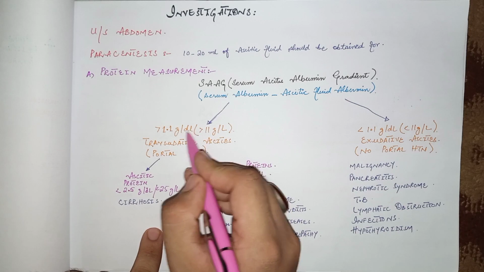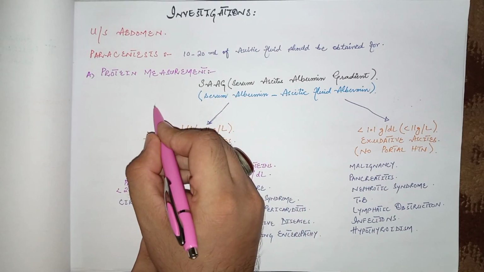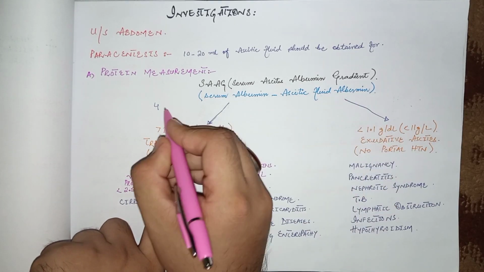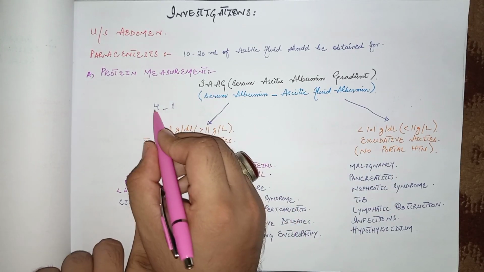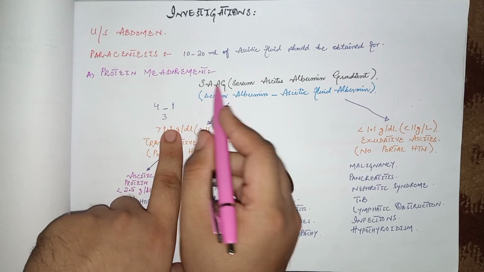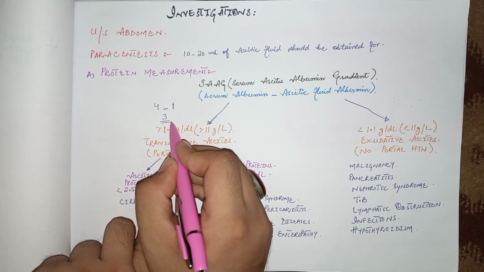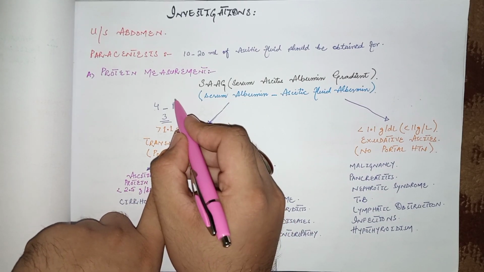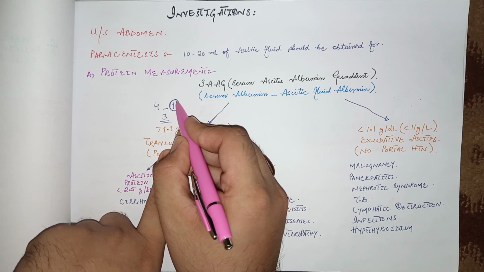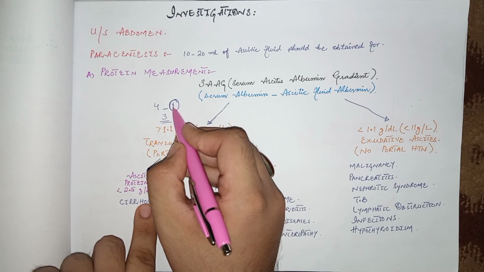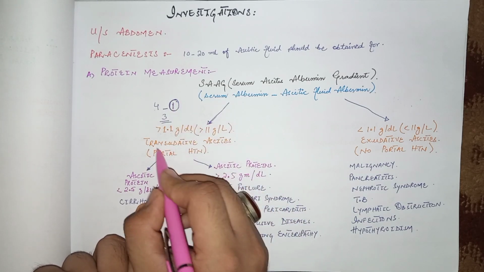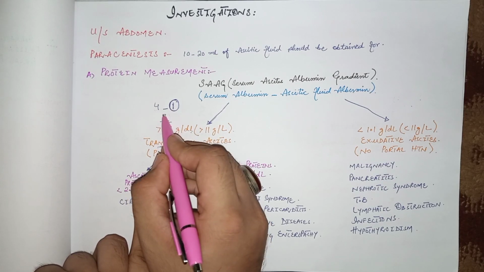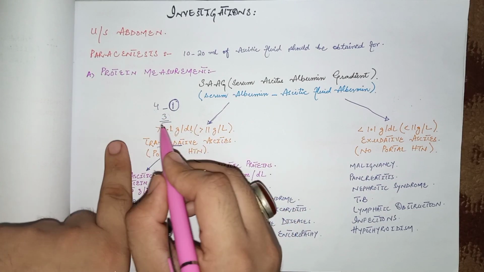Let's take an example. If the serum albumin is 4 gram per deciliter and the ascitic fluid albumin is 1, then 4 minus 1 is 3. So this SAAG gradient is 3, that is greater than 1.1 gram per deciliter. This represents that protein levels are very low in the ascitic fluid. That is, the fluid is transudative. So 4 minus 1 is 3, this gradient is 3, then the cause is portal hypertension.